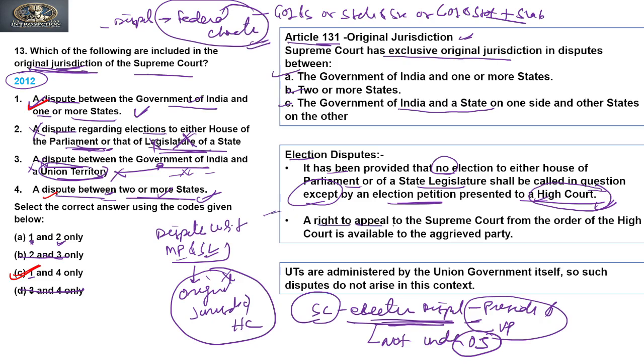So a right to appeal to the Supreme Court from an order of the High Court is available to the aggrieved party, and this comes under appellate jurisdiction. Clear? Now UTs are administered by the Union government itself, so such a dispute does not arise in this context. Yes, it is true, the UTs are under the administration of the government. Clear? So the answer to this question is 1 and 4.